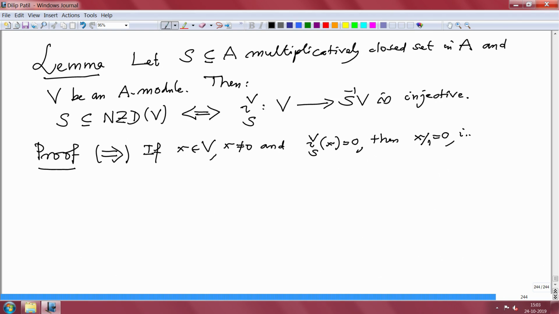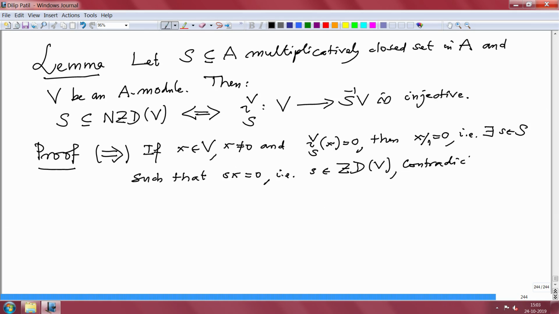That means there exists s in S such that s times x is 0, but this means that s is a zero divisor for V. That contradicts, since s belongs to S which is contained in NZD V.